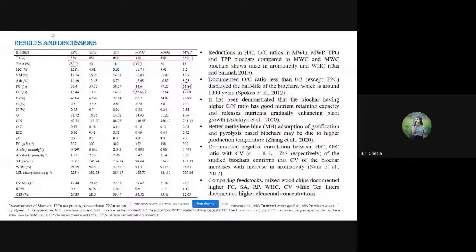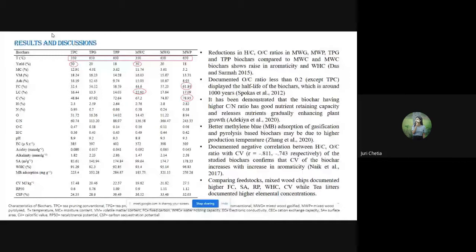Likewise, the labile carbon was found to be highest in the conventional method, that is, mixed wood chips. Total carbon was found to be highest in the mixed wood pyrolysis biochar, and the carbon-nitrogen ratio was found to be highest in the mixed wood gasified biochar.